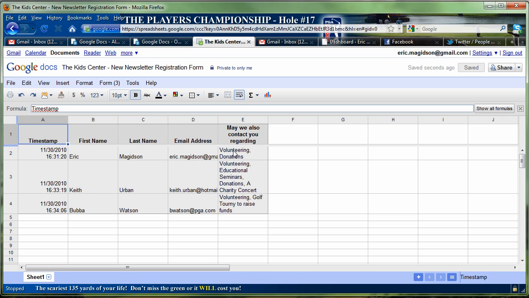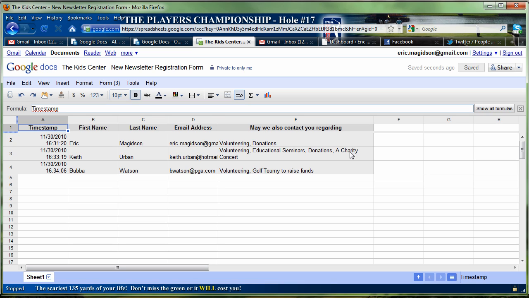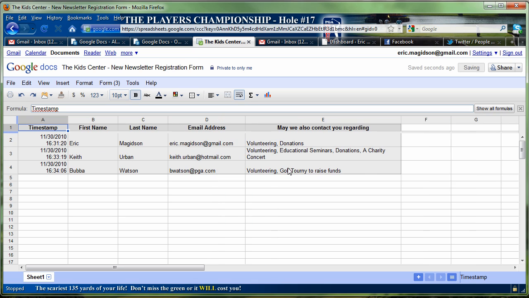As you can see here, Keith Urban filled it out. I can widen this, and I can show you how to get these into different columns and put them into a database. You can see quickly people are able to click on the link and fill out the form right away. They don't have to remember to email you. They know it's legit. Here's Keith Urban's email, which I'm sure you wanted anyway. And then he checked the boxes for volunteering, educational seminars, donations, and other. He's willing to do a charity concert, per se. Here's Bubba Watson. He's a golfer. He wants to be contacted about volunteering in a golf tourney to raise funds. And then me, volunteering, donations.